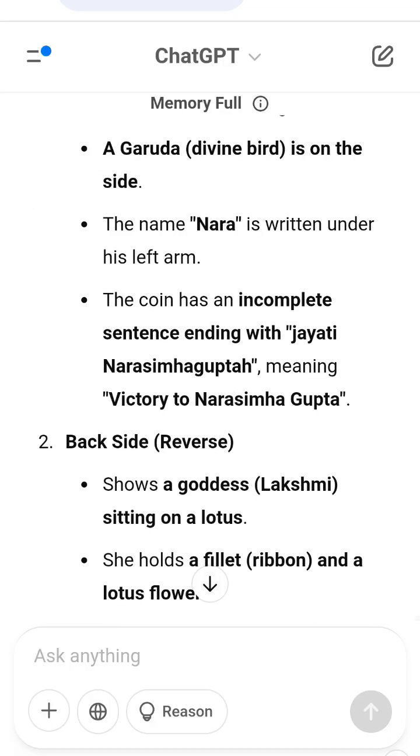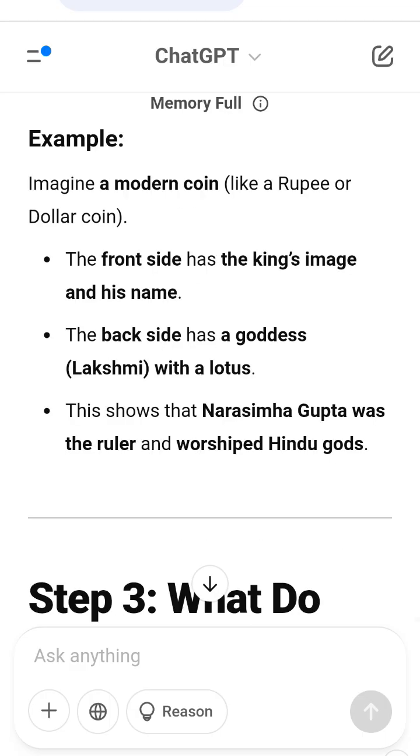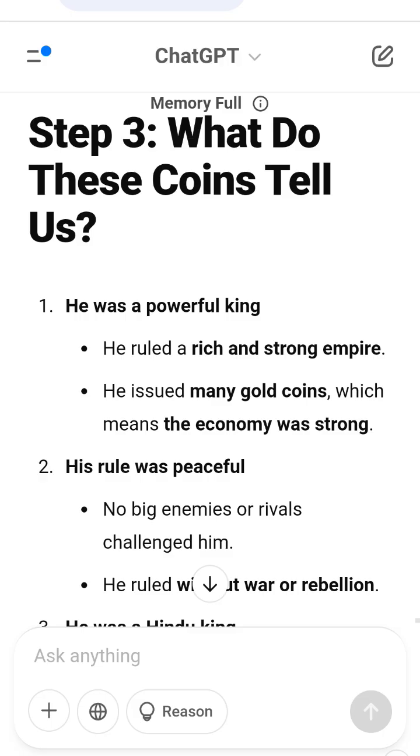Final summary, super simple version. Who was Narasimha Gupta Baladitya? He was a Gupta king. He ruled after Buddha Gupta. His empire was strong and peaceful. How do we know? Bitari and Nalanda seal inscriptions confirm his rule. Buddhist texts say his empire had no enemies.